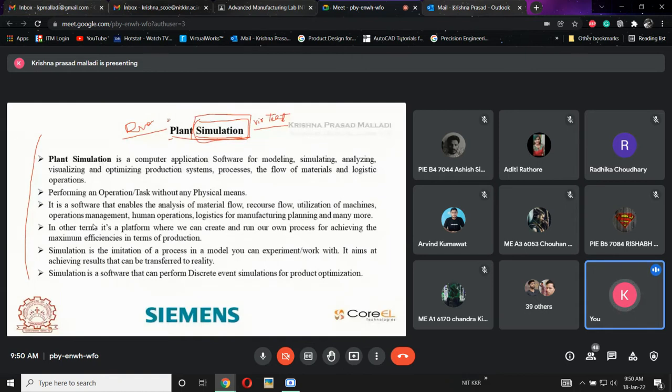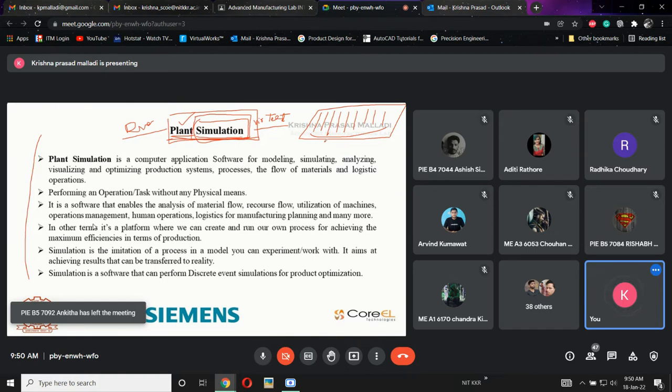Now the software name is plant simulation, which means we are checking our plant virtually. Plant is nothing but industry; we check the industry virtually. We create a layout of the plant and check all the parameters involved in that layout. If the layout has 5 CNC machines, conveyors, cranes, robots, humans, everything involved, I check each and every parameter in that plant. Simply, we check the facility of the plant or the layout. That is called plant simulation.